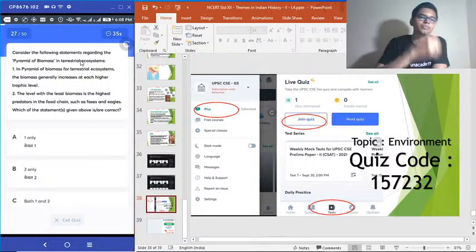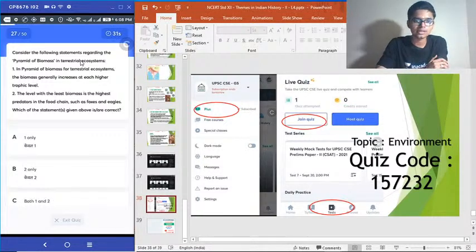27. Consider the following statements regarding the pyramid of biomass in terrestrial ecosystem. 1. In pyramid of biomass for terrestrial ecosystems, the biomass generally increases at each higher trophic level. 2. The level with the least biomass is the highest predators in the food chain, such as foxes and eagles.